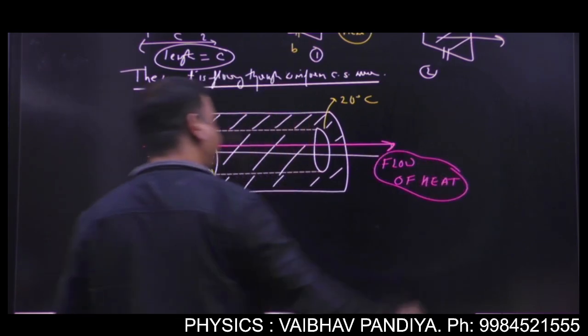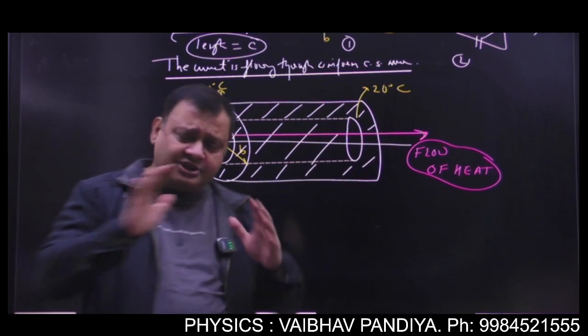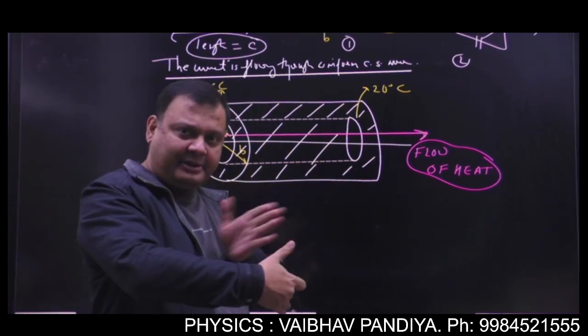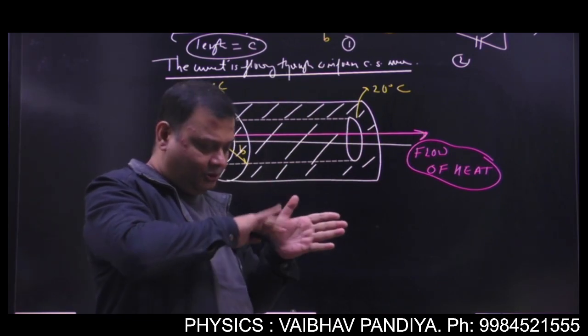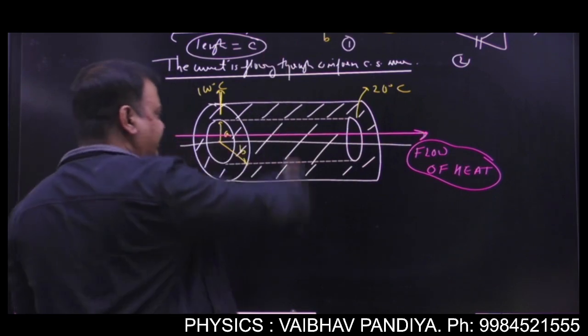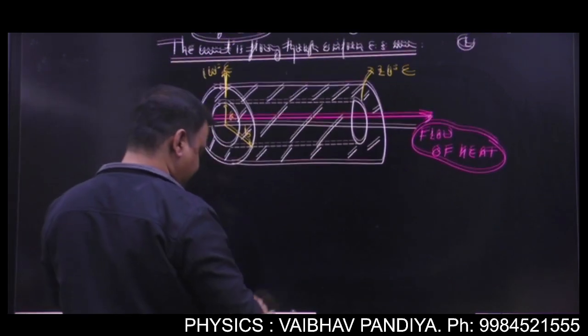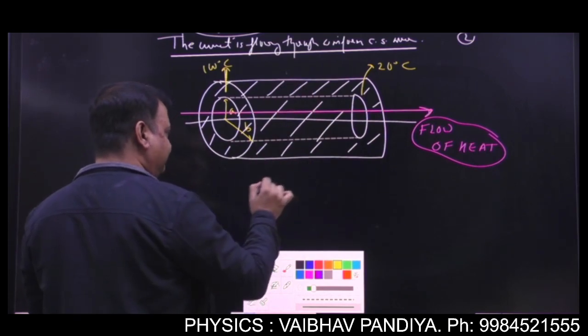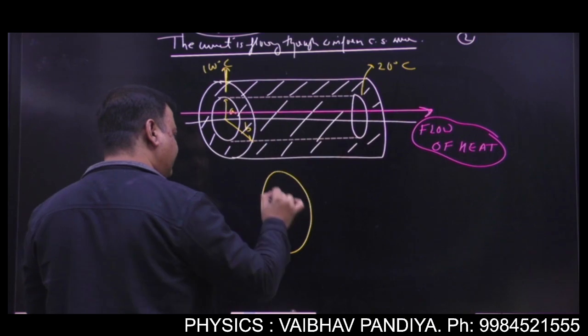Number 2. Just visualize, cut a slice perpendicular to the direction of the flow. You are moving along the direction of the flow and cut a slice, something like this. So you are cutting a slice perpendicular to the direction of flow. Can I say the slice will be something like this?